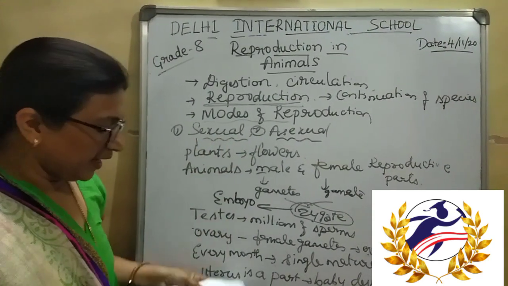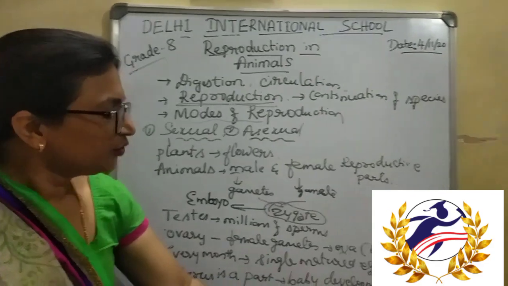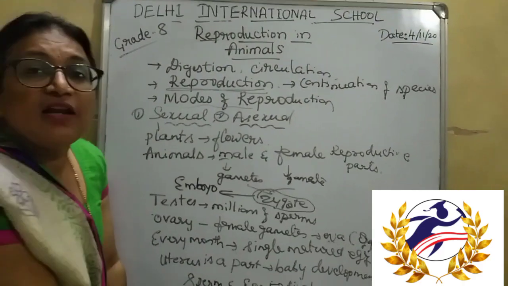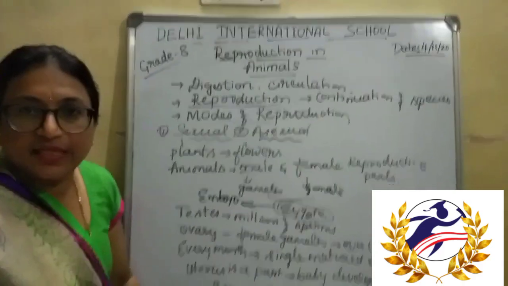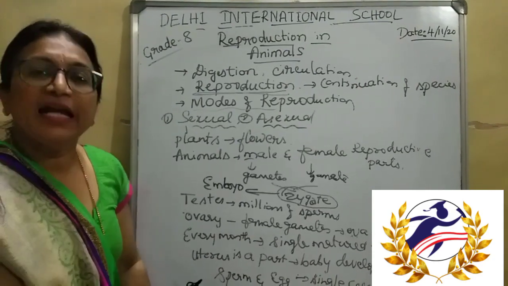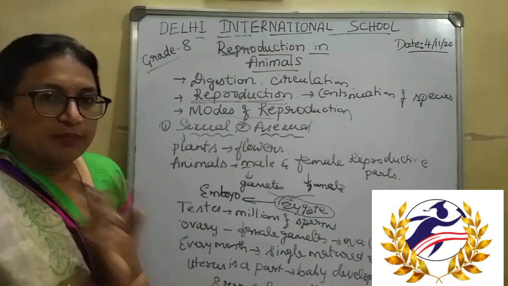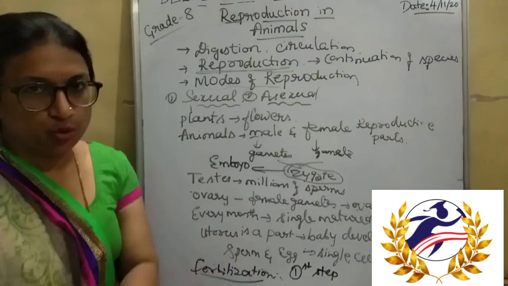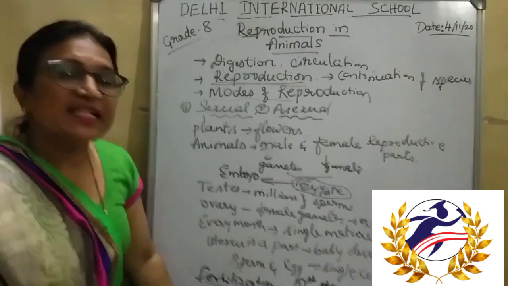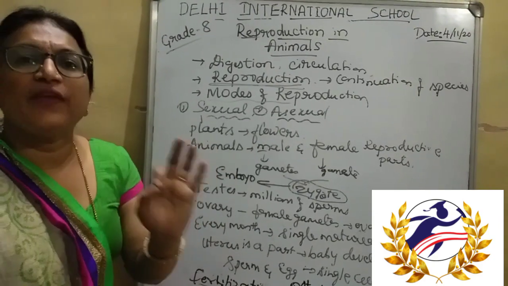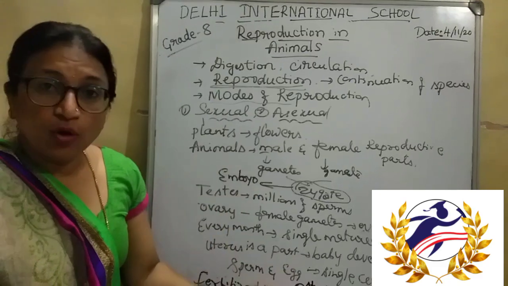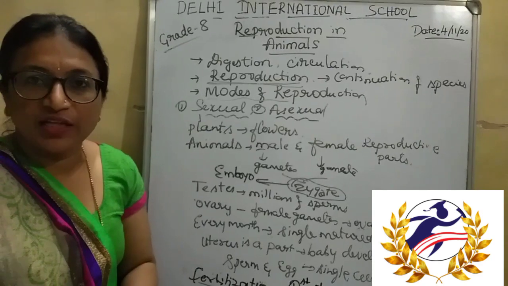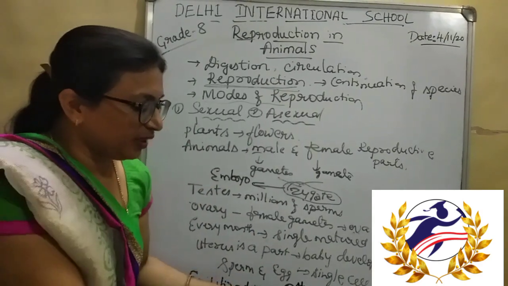Once again we will recall everything. In fertilization also there are two types: internal fertilization and external fertilization. Internal fertilization means that the zygote formation takes place inside the female body, inside the oviduct of the female body.